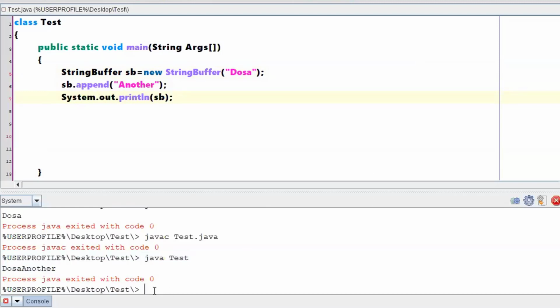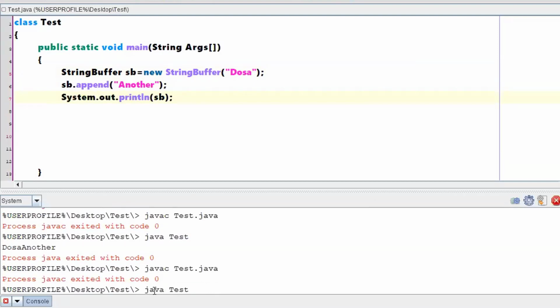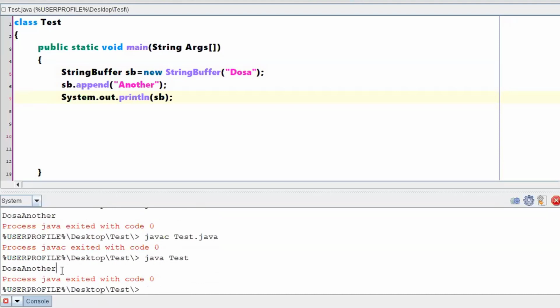Let me run this one and cross check. No errors. See, this is called the mutable property. Here I am not equating sb to another string variable. I am directly writing sb dot append with another. So the previous value dosa has now been added with another, and I am able to see both things.